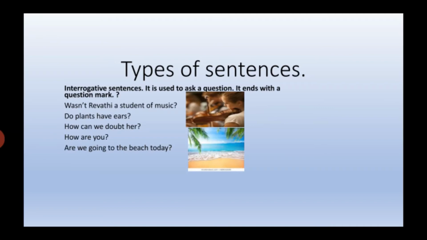Now let's see another example. Do plants have ears? Question mark. This is yes or no type question. Then also it is interrogative. WH question: How can we doubt her? Or even, how are you? This is also interrogative sentence.